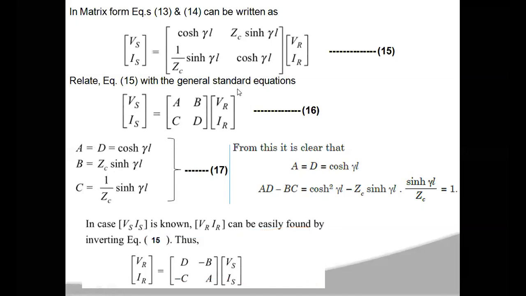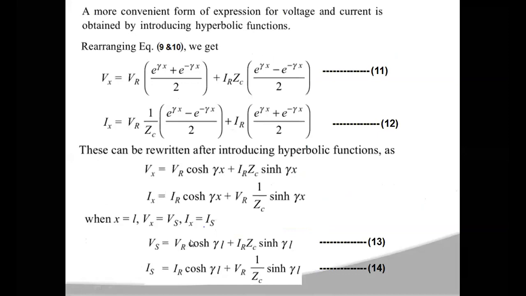Now you can find the values of Vs and Is when you know the values of Vr and Ir and the parameters of the transmission line network. Parameters mean resistance, inductance, and capacitance values.